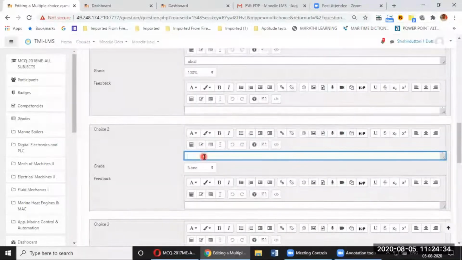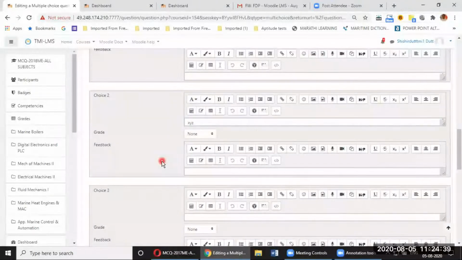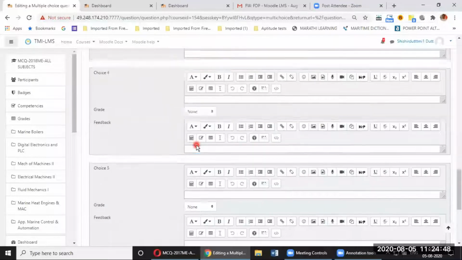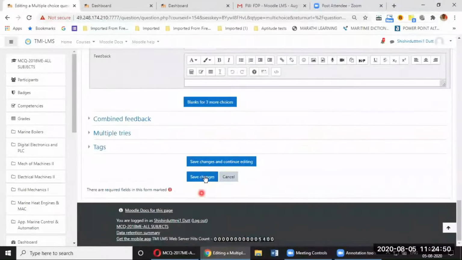Choice 2 is XYZ. This is a wrong answer, so I don't assign any weightage to this answer. Choice 3 is RST, something I have chosen. And then I say save changes.